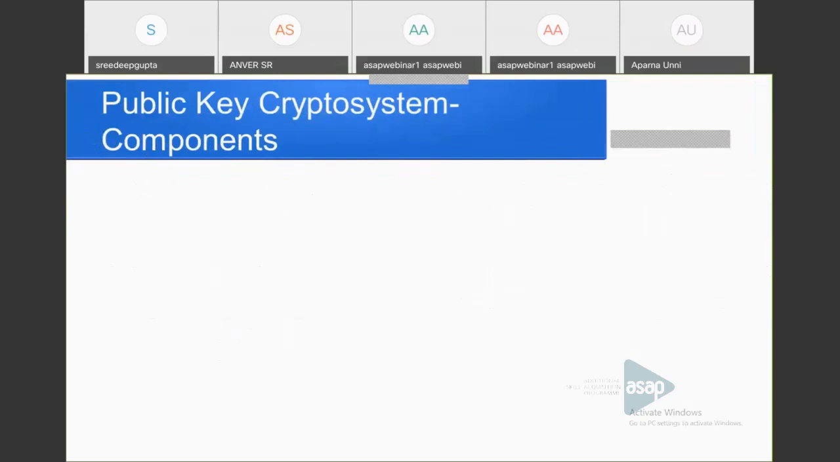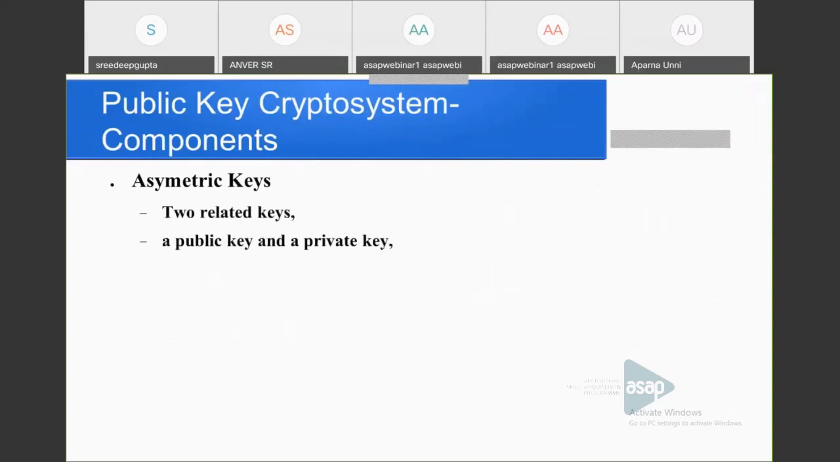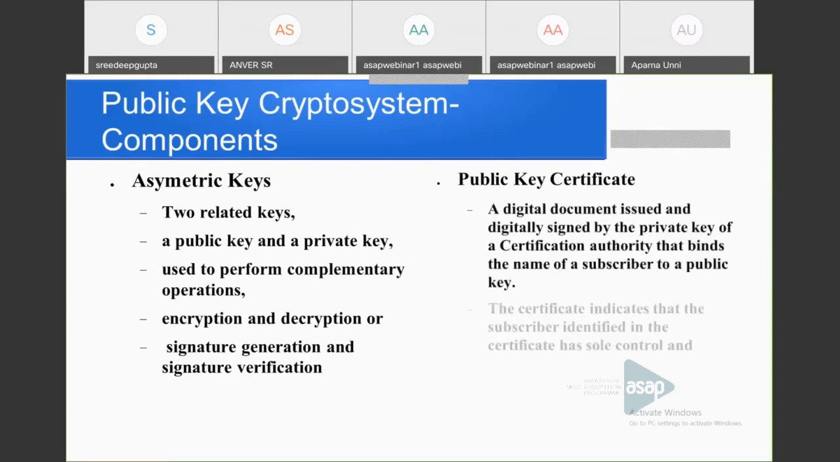Okay. Then next come the components of a public key crypto system. First, there are two related keys. These are called the asymmetric keys, a public key and a private key, and they are used to perform complementary operations like encryption and decryption. Then other operations are signature generation and signature verification. Then what is the use of a public key certificate? Here every participating entity has a private key that is known only to that participant, and his public key is known to everybody.